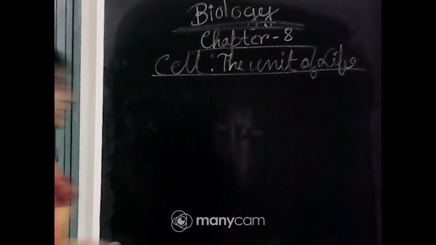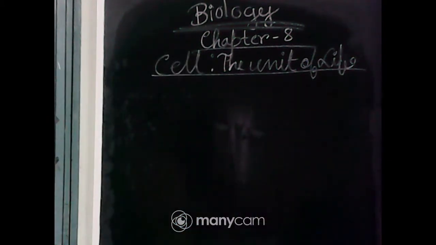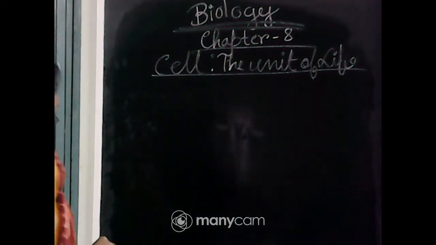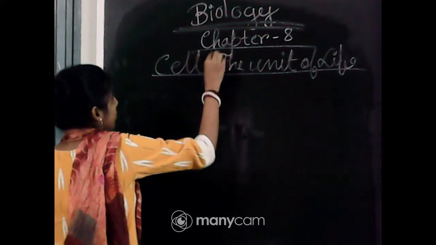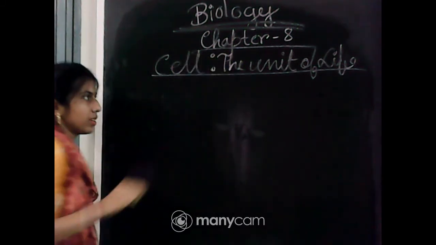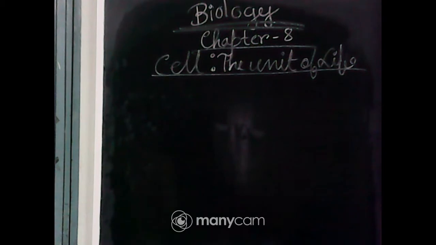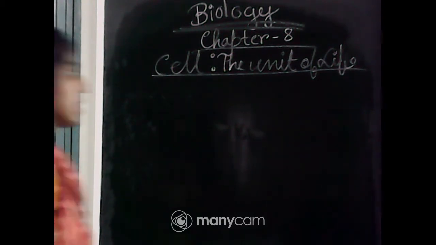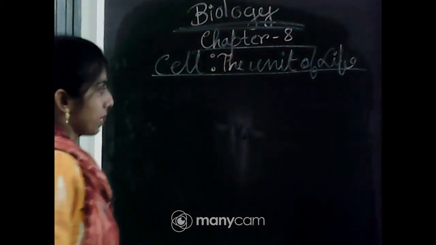So, what is the name of the chapter? The name of the chapter is chapter number 8, which is cell, the unit of life. With the heading of this chapter, you can understand that in this chapter we will discuss the cell and different types of structure, different features and different types of cell organelles.